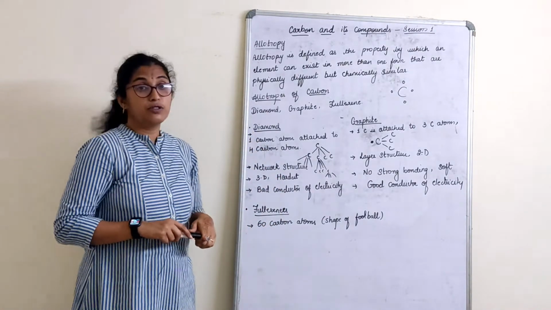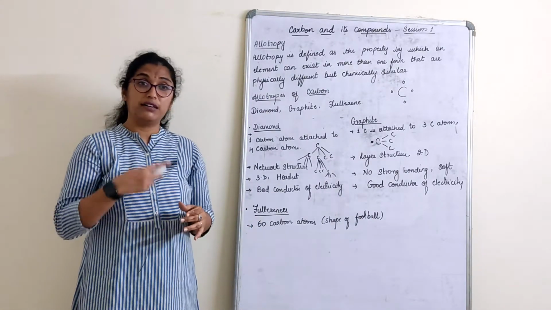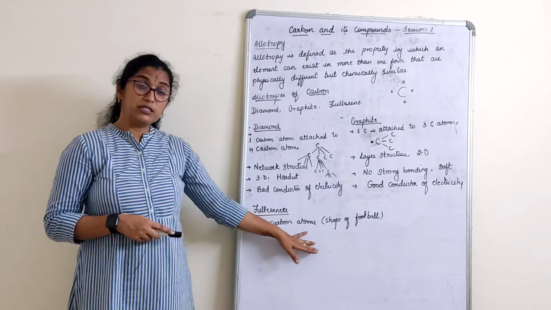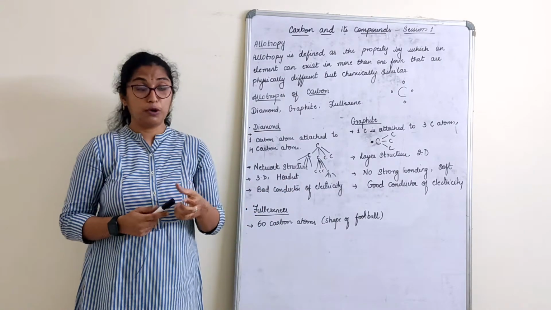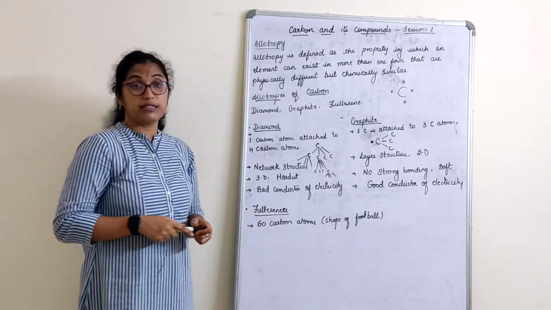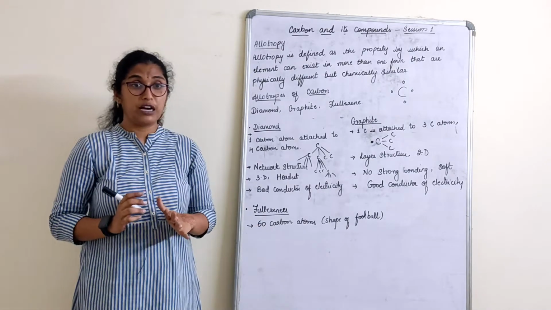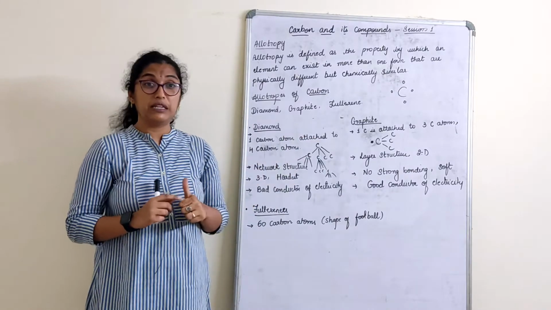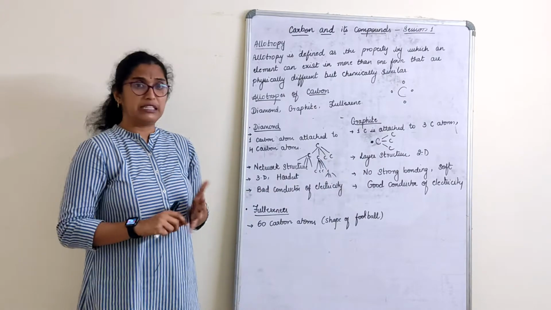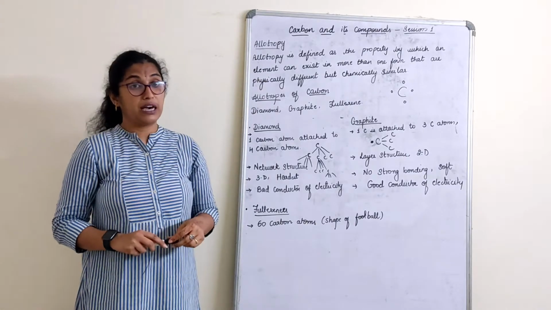Last is fullerene. So fullerene, usually we don't have much applications here. It is used in the biomedical field, it has wide applications in the biomedical field. It is made up of 60 carbon atoms. If you imagine a football, one small football which is made up of 60 carbon atoms, that looks like a fullerene. So here children, you should only know which are the allotropes of carbon and basically what is its carbon arrangement and whether it is a good or bad conductor of electricity. I think that's more than enough for you to know. So these are allotropes of carbon.